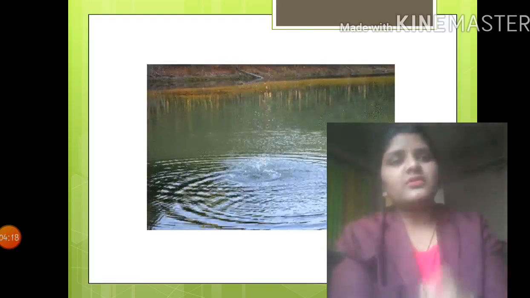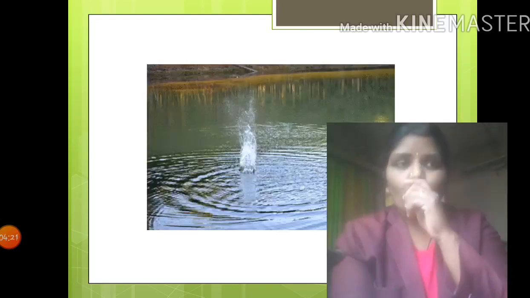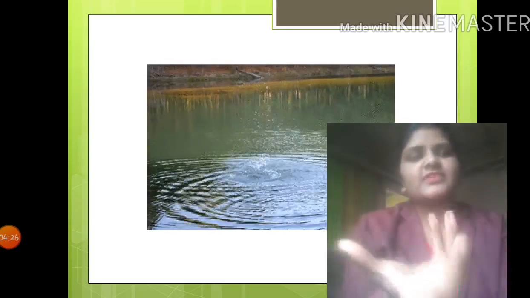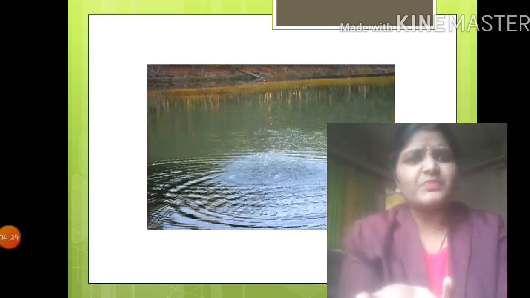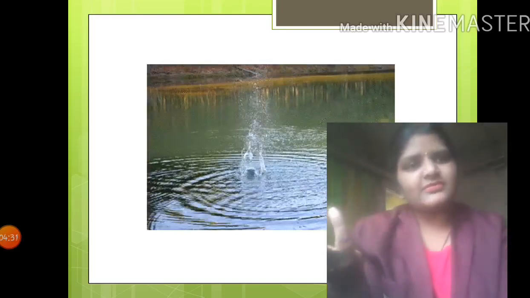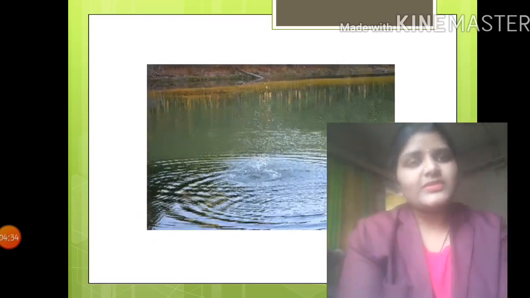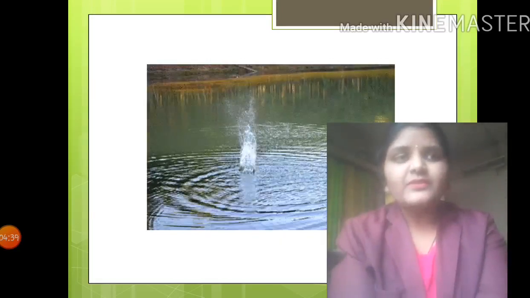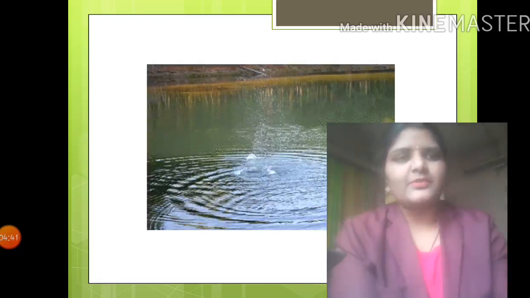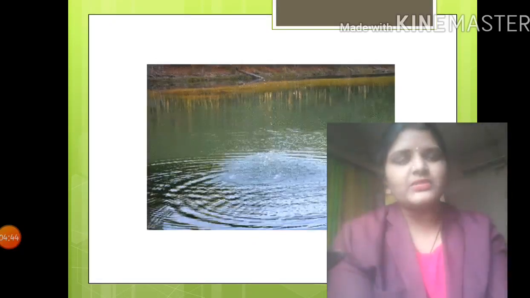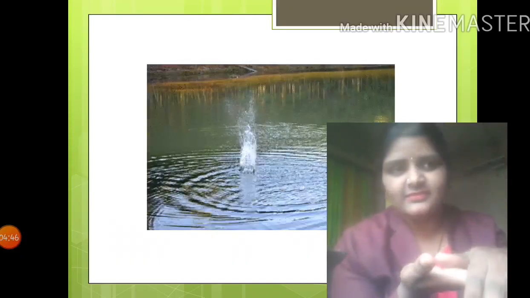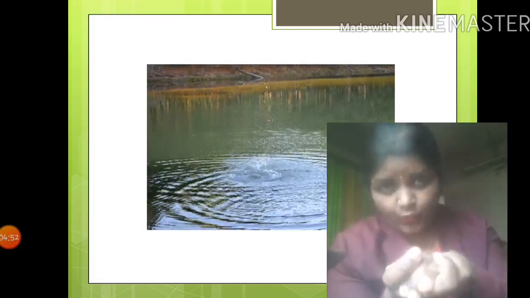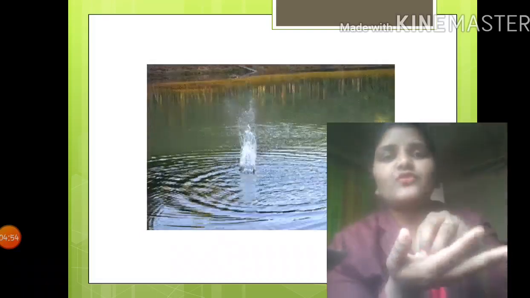When we throw any object into water, what happens? It creates ripples that you can see over there. Now what exactly do those ripples tell us? This is nothing but, when you throw any object in water, it creates some disturbance in it. Before throwing any object, the water was very steady, right? So when we drop any object inside it, the particles inside the water will try to displace from their mean position.